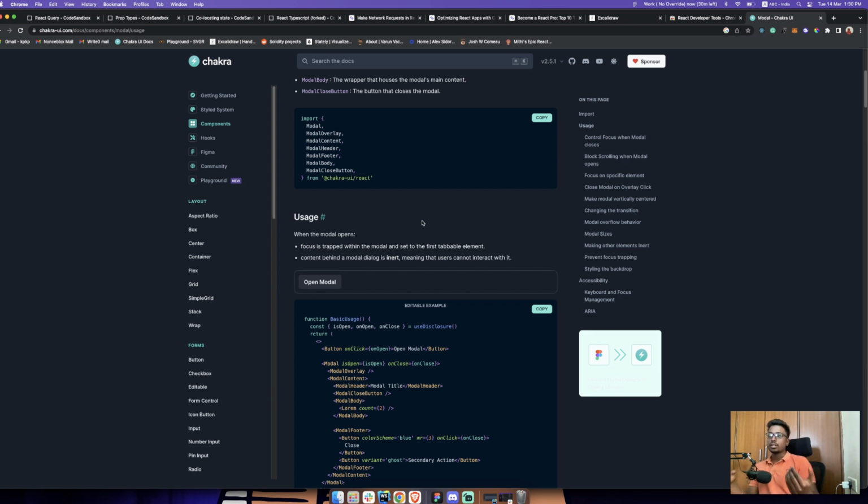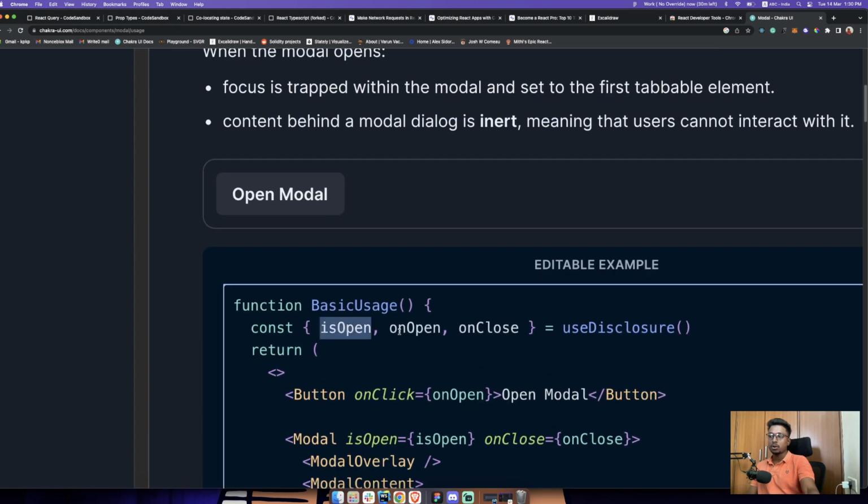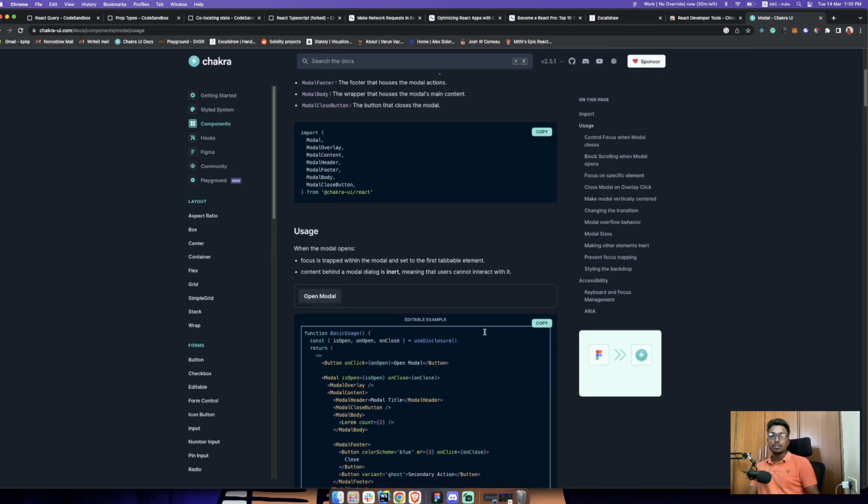For example, if you're working with a modal, you have to handle isOpen, onOpen and onClose. isOpen will tell you whether it's open or not, onOpen will open the modal, onClose will close the modal. Chakra gives you this hook that defines all these functions for you. Let's say it doesn't, then you have to define a state to maintain isOpen, a function to open it, and a function to close it. So there's two functions and one state from your side, but here it's just one line of code. It saves you a lot of time.